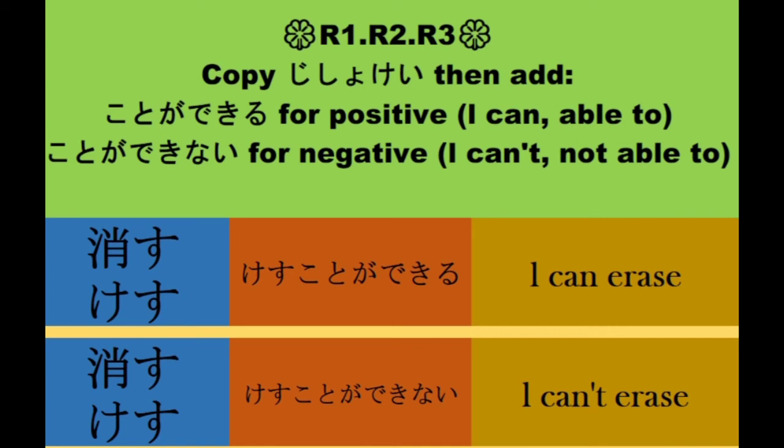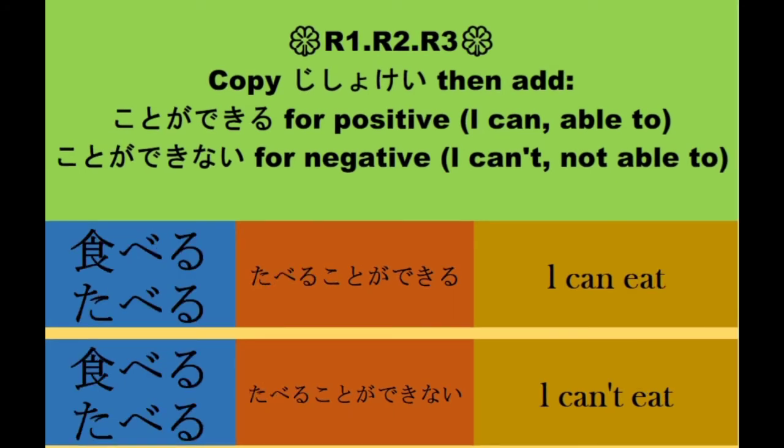Next, rule number 2. From jishoke taberu, then add koto ga dekiru for positive, magiging taberu koto ga dekiru. In English, I can eat.